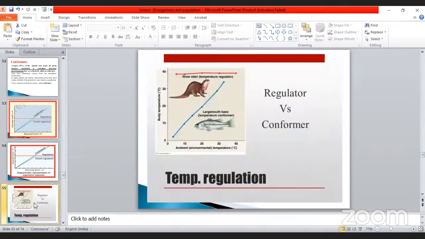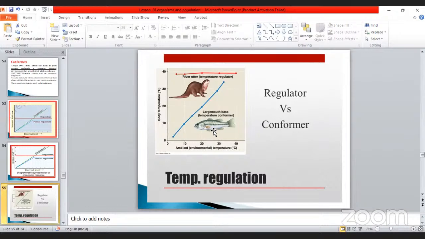Here we already discussed the conformer. Sometimes they ask the question, which one of the animals? Largemouth bass is one of the fish, an aquatic animal. It is considered a conformer. The river otter, don't forget, my dear, is also a temperate regulator because it's a tropical. This one is an aquatic animal. So you know the difference between these two. Don't forget, this is the important thing.